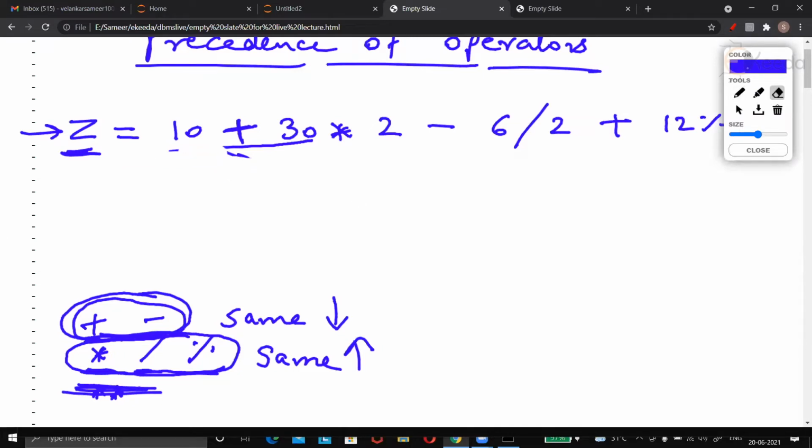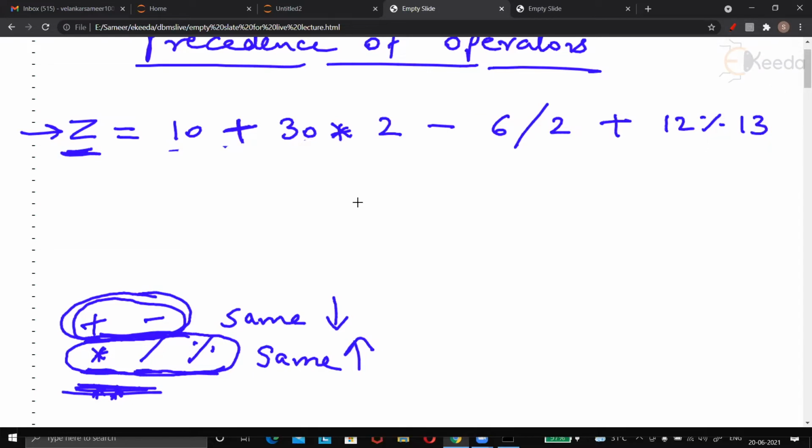So what really happens when this expression gets solved by Python? Python will first check which operator has the highest priority. Asterisk, division and percent have high priority, and all are in one family.